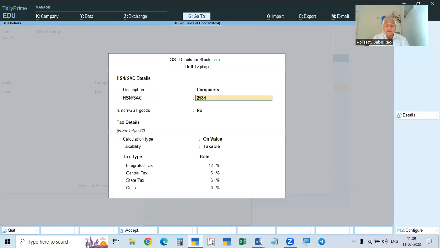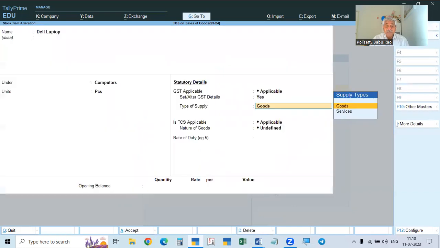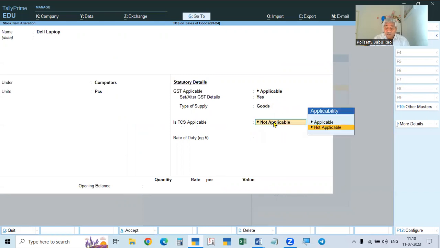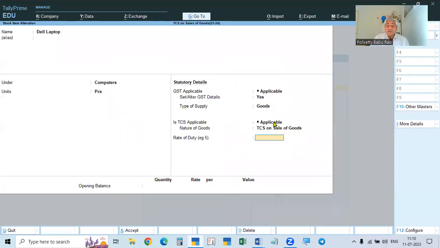Yes, you give the description, computers, HSN code. Then you give it as taxable. I am taking the percentage as 12%. So 12% is the tax. Then selecting goods, and here also is TCS applicable? It will be no, not applicable. But you have to select as applicable. And again here, nature of goods. So TCS on sale of goods.